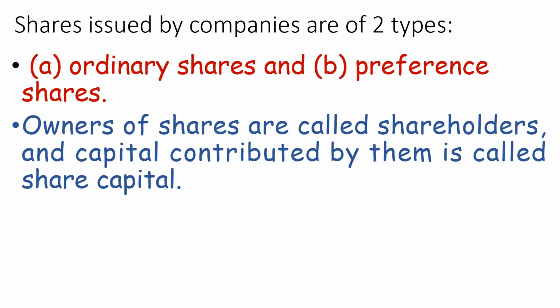So as a preference shareholder, you have invested your money, but you don't have any voting rights. You cannot take any part in the decision of the company. But you have some rights other than voting. You have some rights over the ordinary share, in the sense that you are entitled to the dividend first. Whenever the company shares profit, it will first give to the bondholders, after that the preference shareholders, and after that only the ordinary shareholders will come.